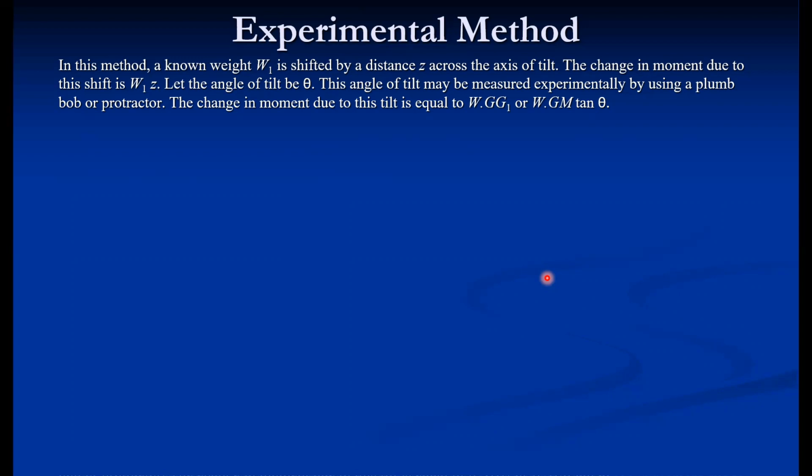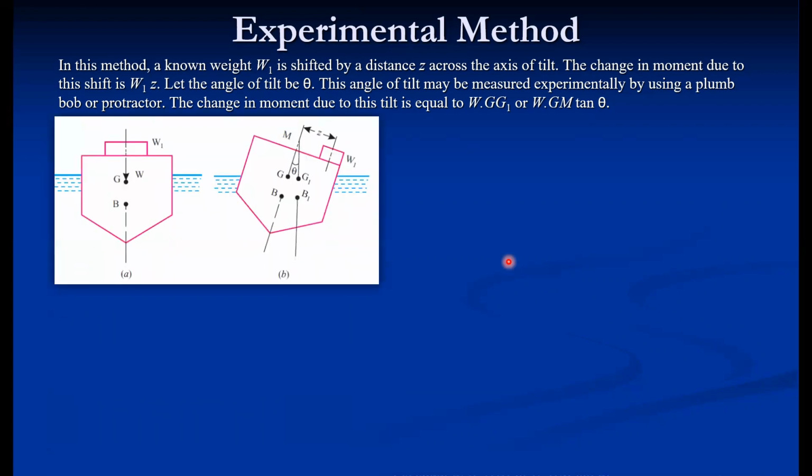Now in this method, a known weight, so this is the experimental method. This is a ship model. Here we consider the position G. B is the center of buoyancy, which is generally the center of the immersed portion of the ship, and G is the center of gravity of the entire body. So where the weight acts, that is W.